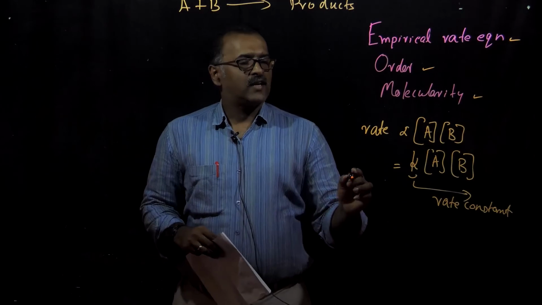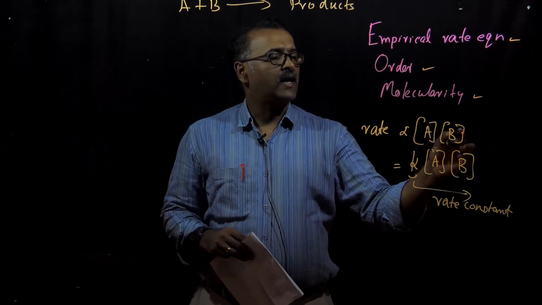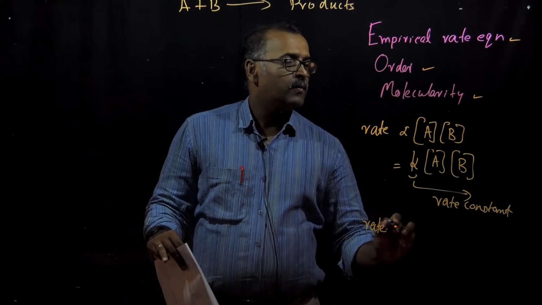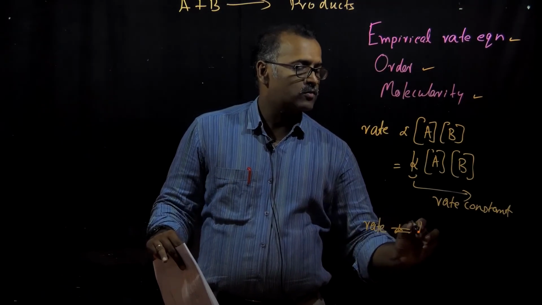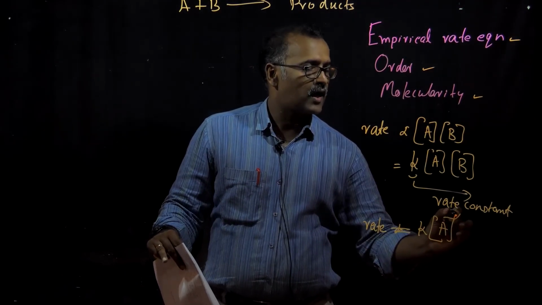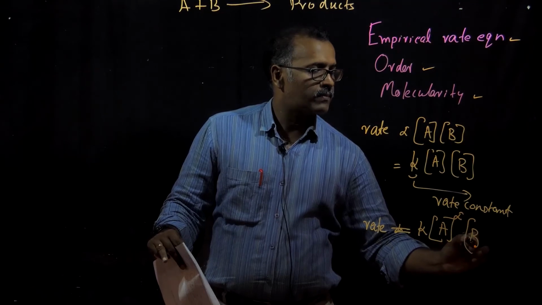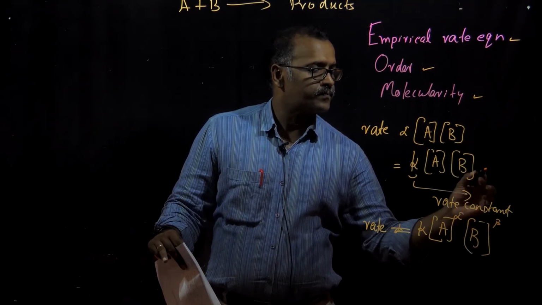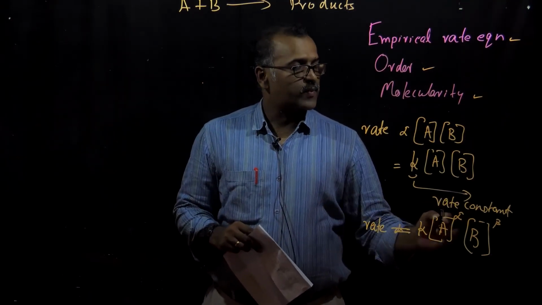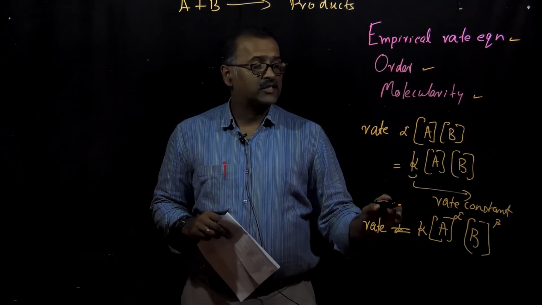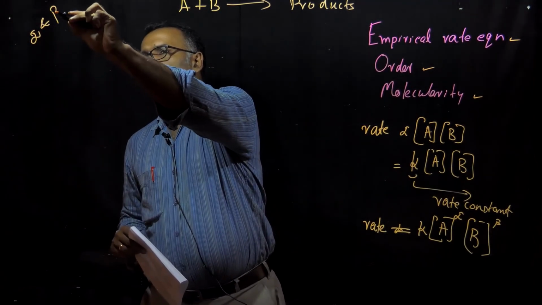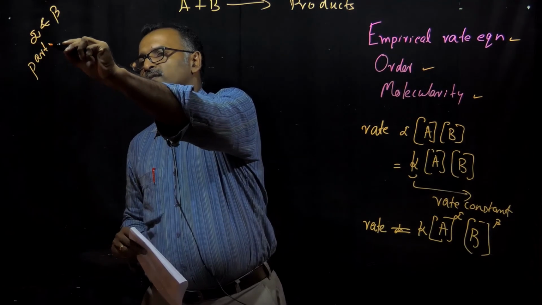Now, in practice, when we are writing rate is proportional to concentration of A and B, we have to know that it is actually rate is equal to K into concentration of A to the power of some exponent alpha and concentration of B to the power of some exponent beta, where the exponents alpha and beta are called the partial orders of the reaction.